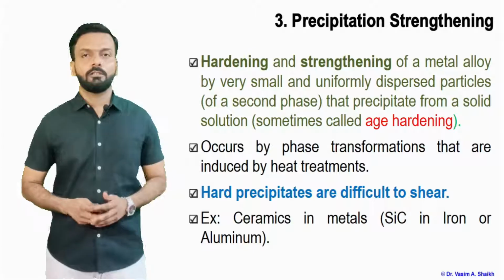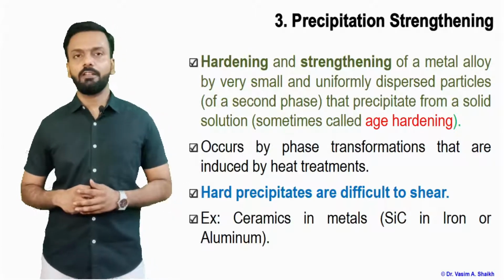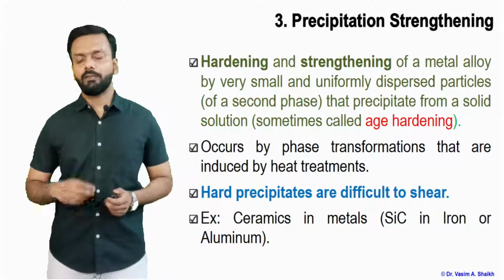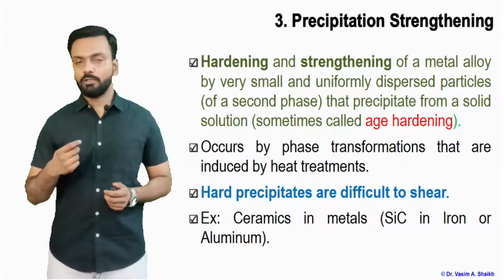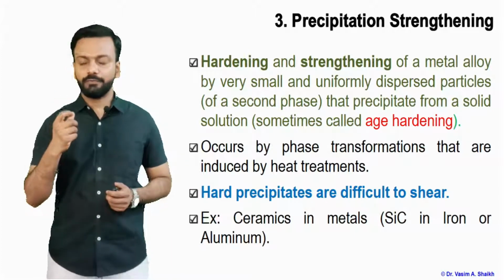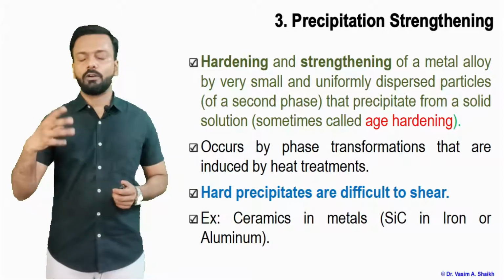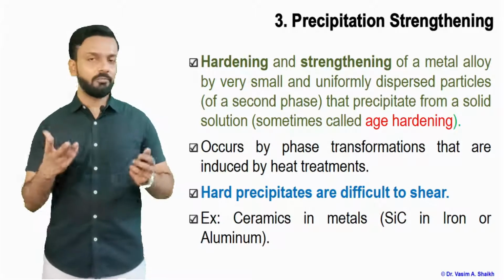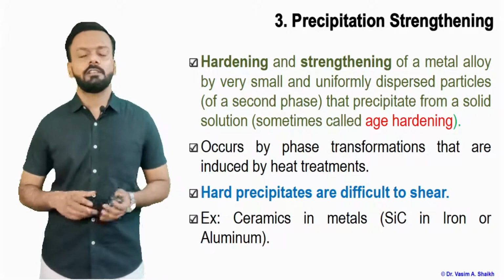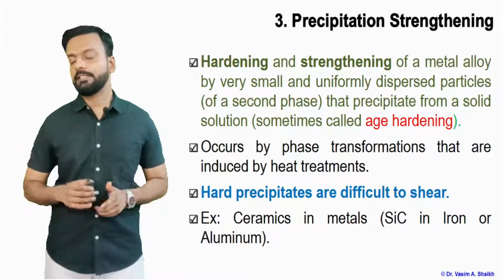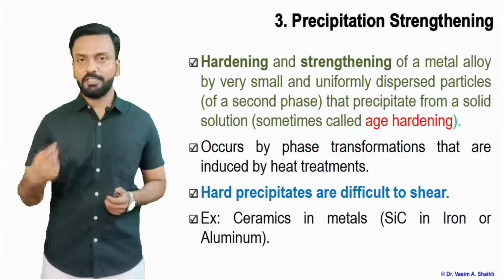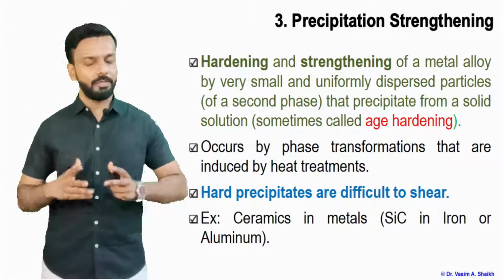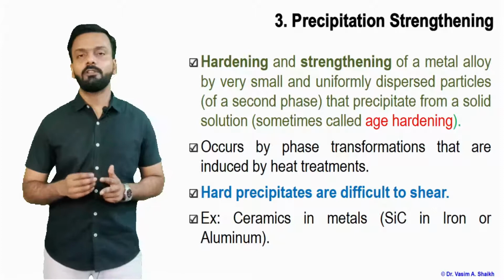So let us begin. Precipitation hardening is where we are trying to precipitate out small precipitates which are very strong in a normal material. For example, a normal metal is there. With the help of heat treatment, we precipitate out small precipitates which are much harder than the base matrix, like silicon carbide.